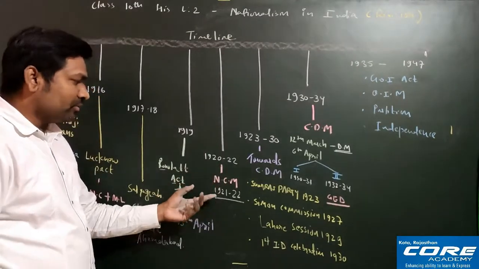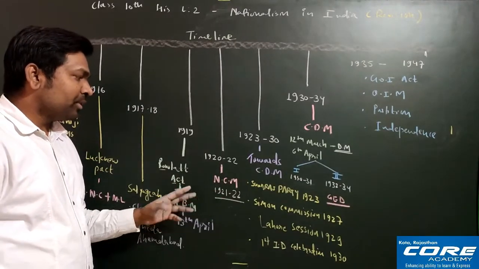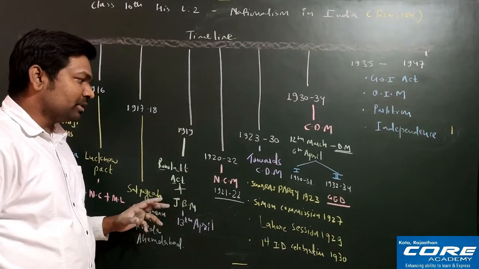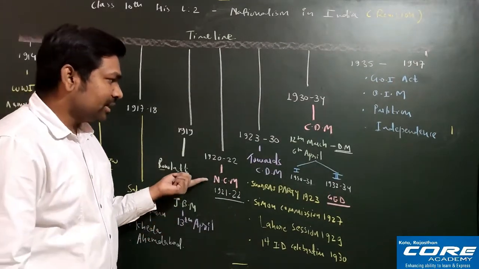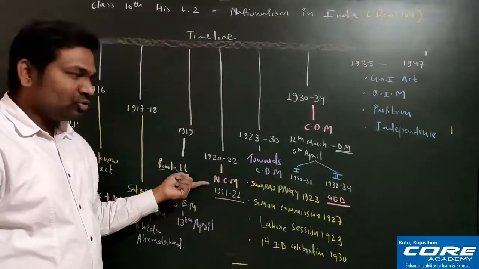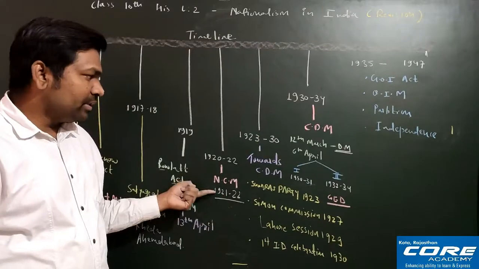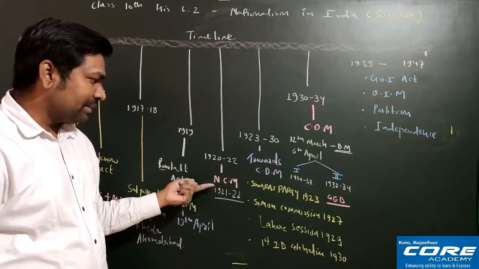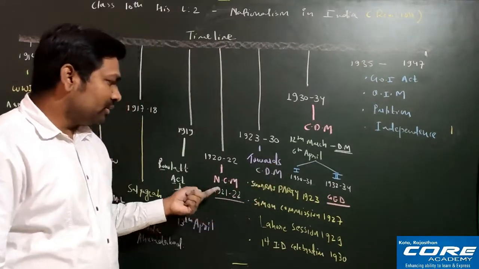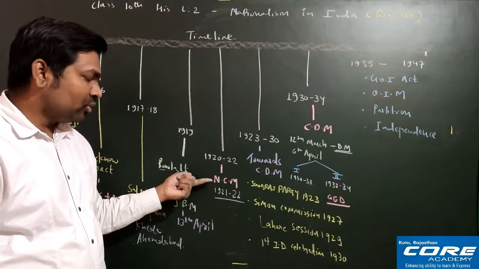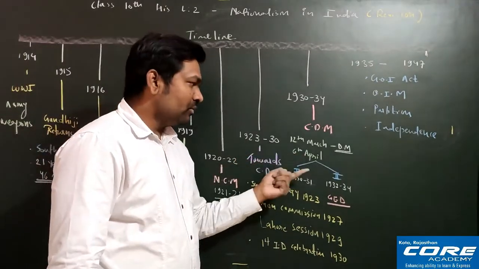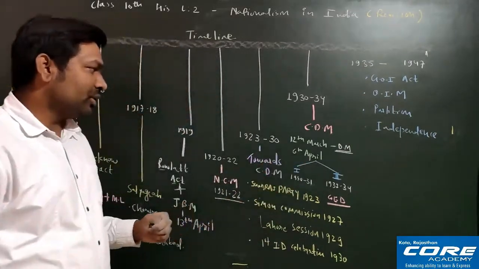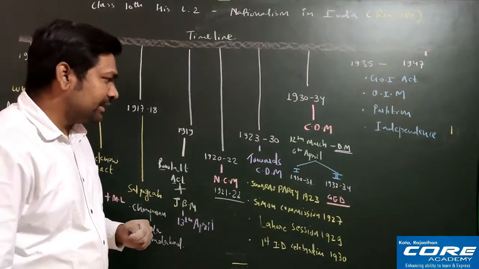Non-cooperation movement, always one 5 mark question is coming from this non-cooperation movement. The difference between non-cooperation movement and civil disobedience movement is always coming, so you must remember this: when it started, when it was stopped, okay. Single phase, double phase, you can see, fine. The fourth one is women were passive here, women were very active here. Here we were only stopping the cooperation, here we were stopping cooperation as well as not following the rules and regulations, we were breaking the rules and regulations also. Okay, so these are some 4-5 differences that you can write easily.